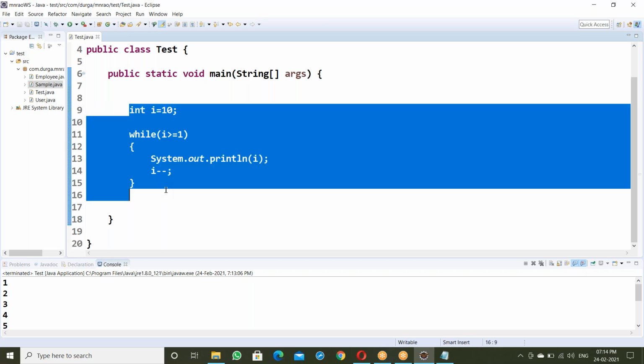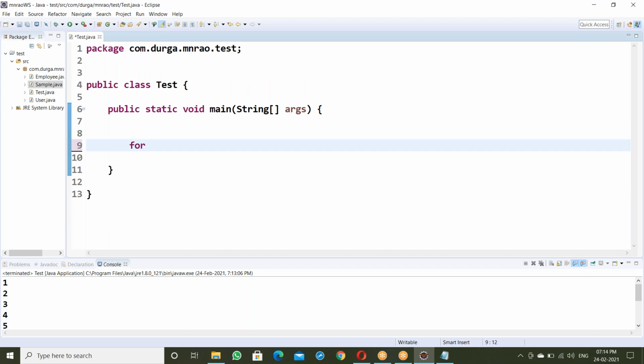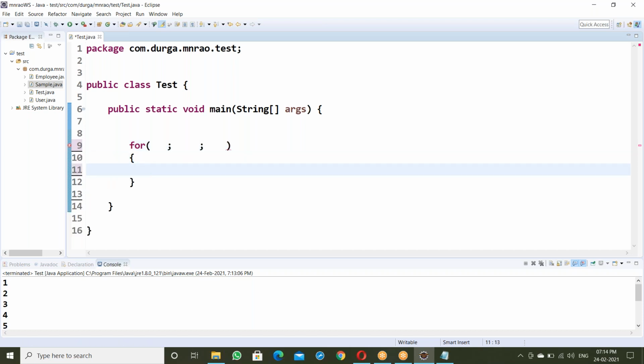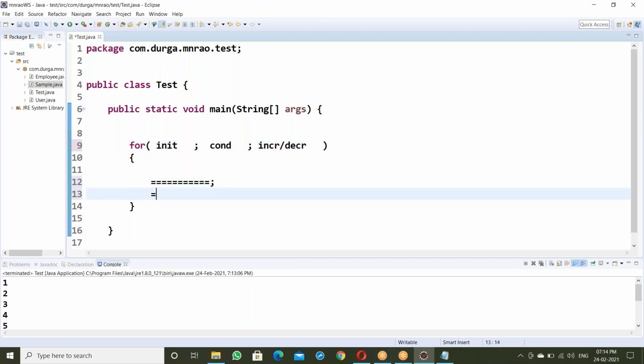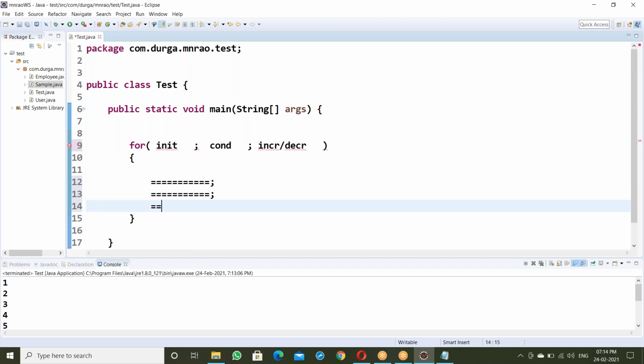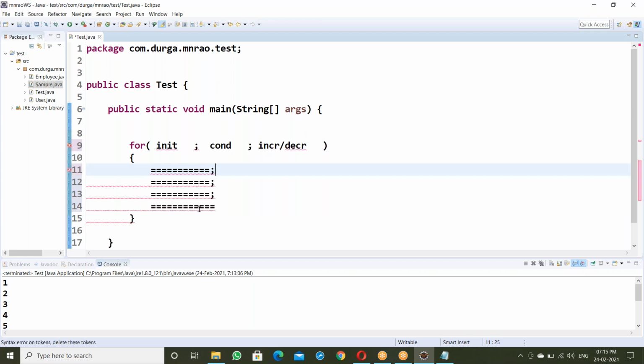Okay, the same thing, how is it in a for loop here? For loop is like this. First, the initialization part. Next, the conditional part. Next, the increment or decrement part. Then some statements, first statement, next statement. There are some statements here. How is it working?